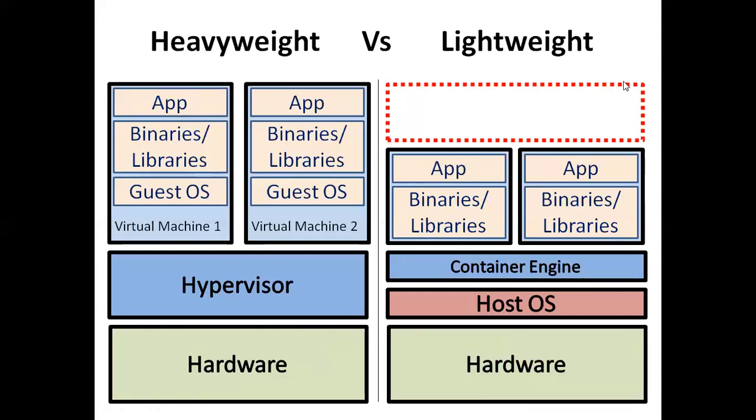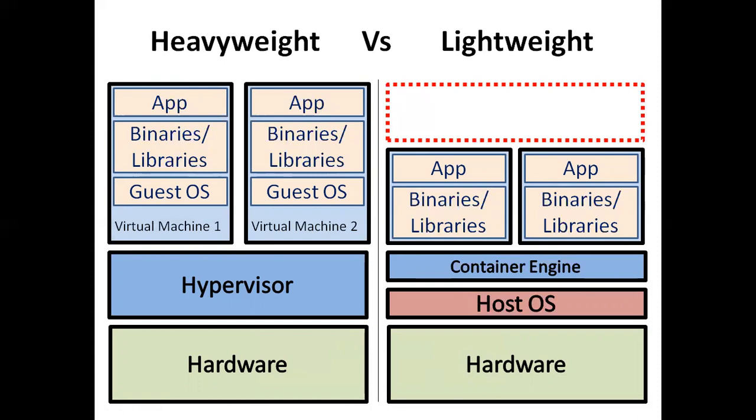So what does this space represent? Suppose I'm using a similar type of hardware. In that case, this much resources are saved when I use container instead of virtual machine. So these resources are saved when we use container as a virtualization technology.